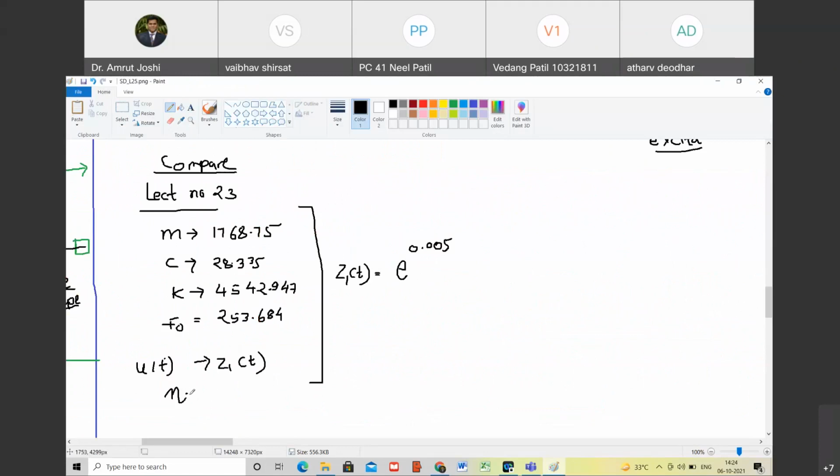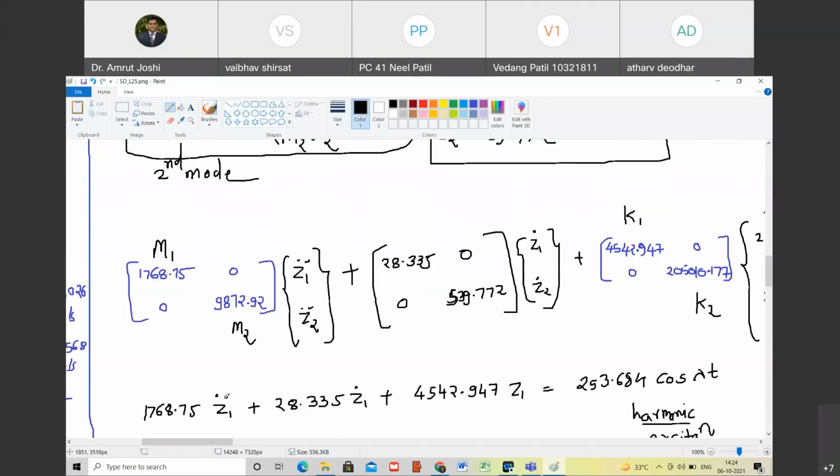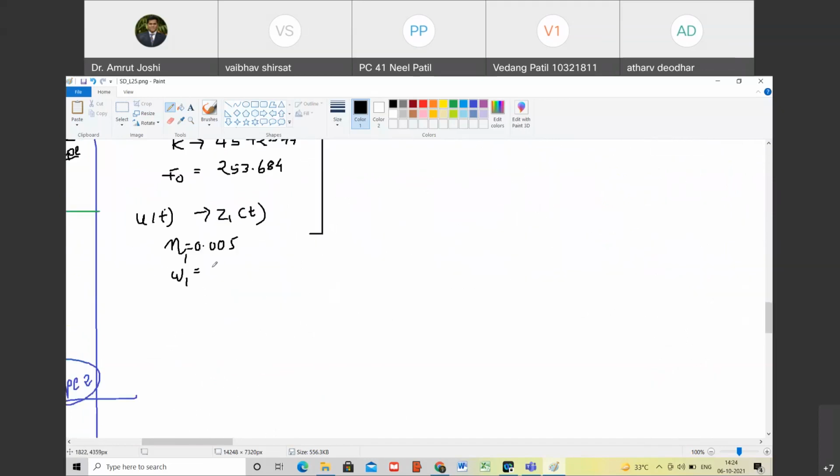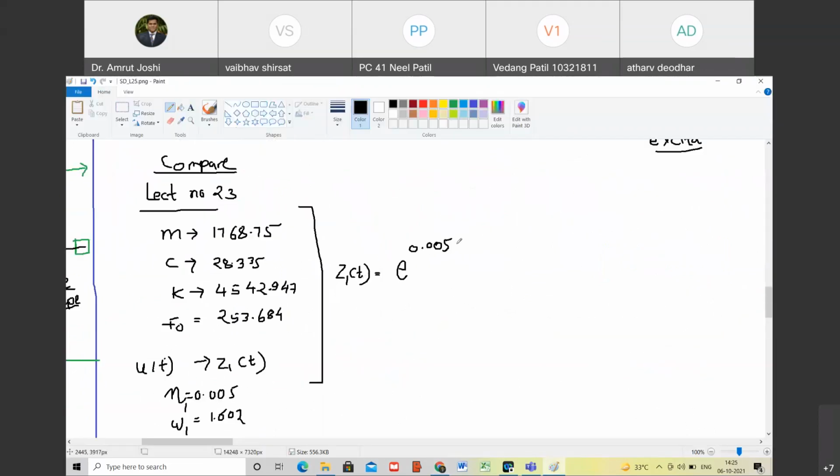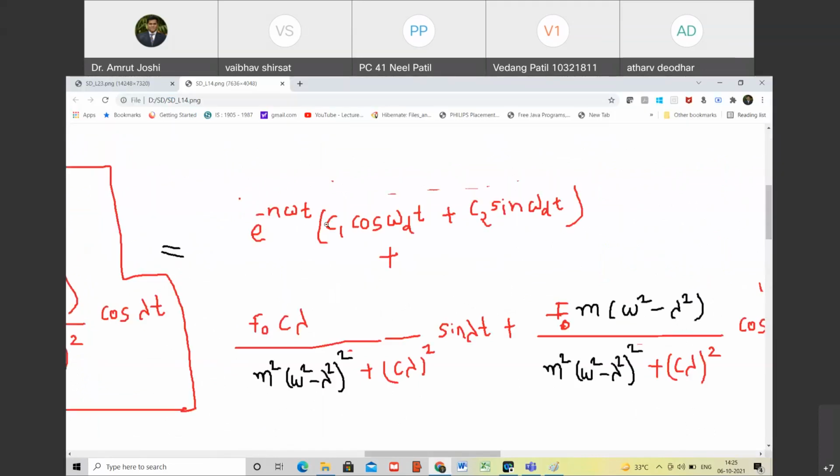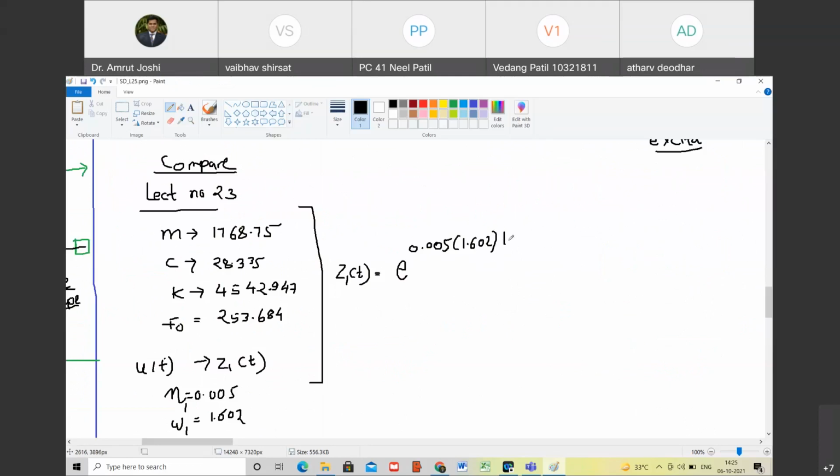Can you tell me? 1.602. So we have these values in place. So e raised to minus 0.005 into 1.602 t, in bracket. Happy?